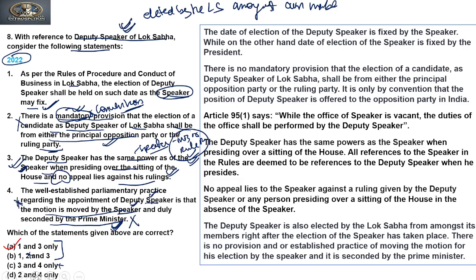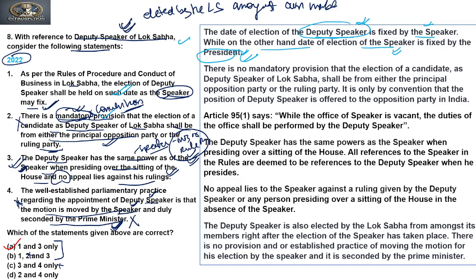Now if you see the explanation to the given question, it says that the date of election of a deputy speaker is fixed by the speaker, while the date of election of the speaker is fixed by the president. So the president will fix when the election of the speaker will be held, and the speaker will fix when the election for deputy speaker will be held, right?